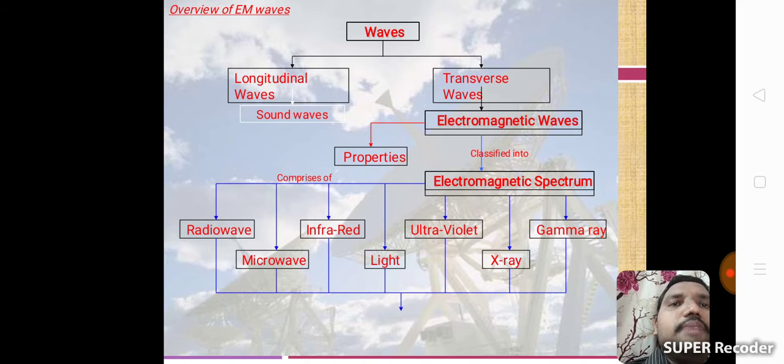Waves are of two types, longitudinal and transverse. Longitudinal waves are sound waves. Transverse waves are electromagnetic waves. Electromagnetic waves are classified into the electromagnetic spectrum, which consists of 7 types of rays.